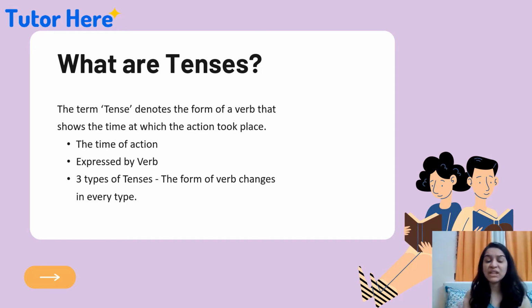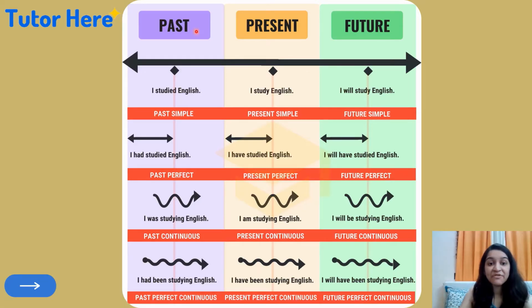So we have three different types of tenses, and today's video is part one of the tenses video. Here we will be learning about only two types of tenses. We have past tense, present tense and future tense. In today's video, we'll only look at past tense and present tense.